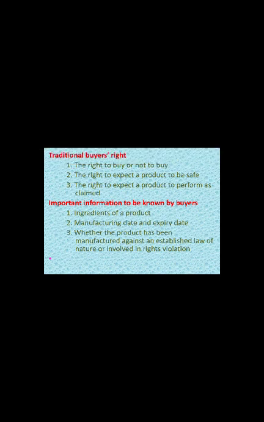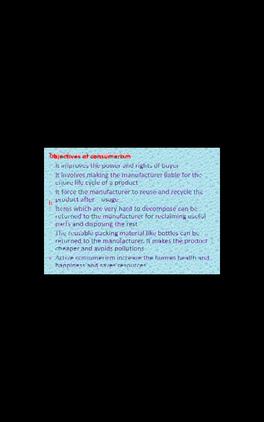Now let us see the important information to be known by buyers. Ingredients of the product must be known by buyers, and the manufacturing date and expiry date must be known by buyers. And whether the product has been manufactured against an established law of nature and is involved in rights violation, that must be known by buyers.